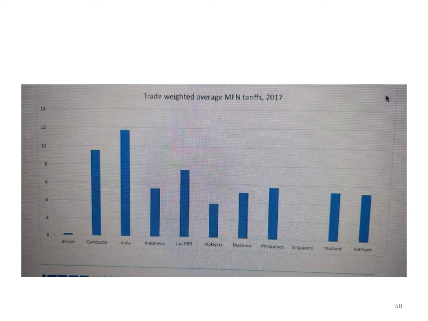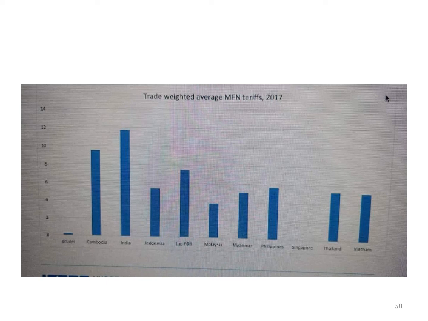As far as India is concerned, we still are heavily protected through the most favored nations, WTO defined most favored nations tariffs, then followed by Cambodia, Laos, Philippines, Malaysia, Thailand, and you can see that Brunei and Singapore have no tariffs at all.